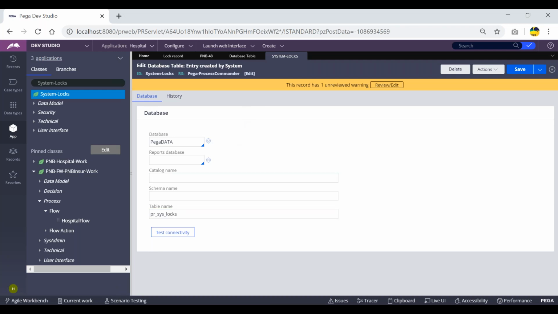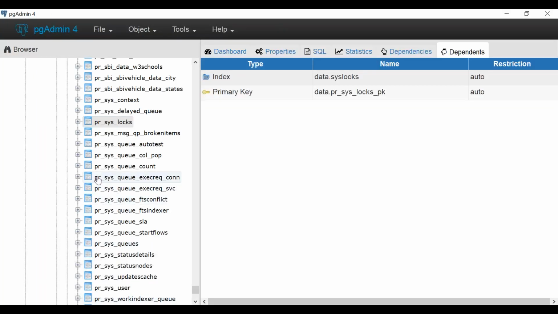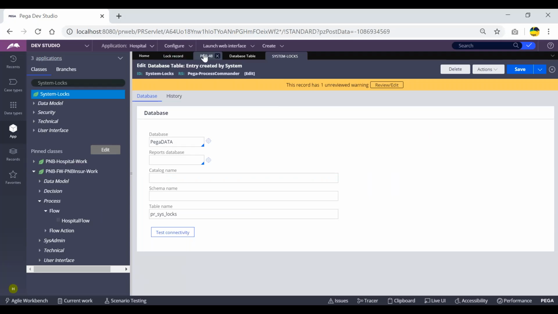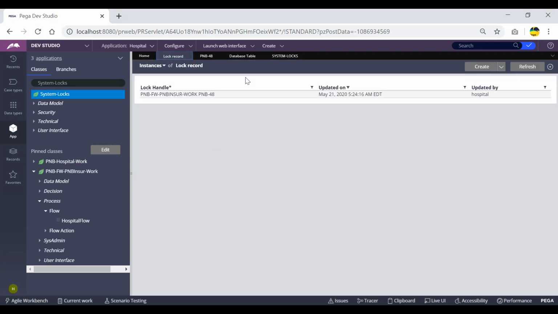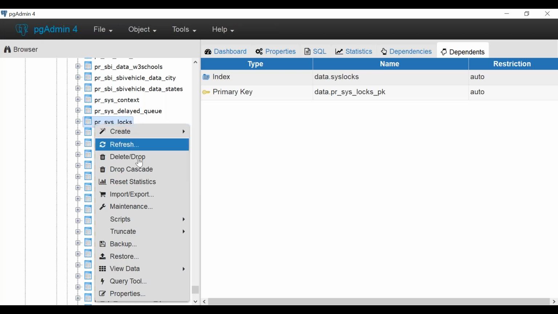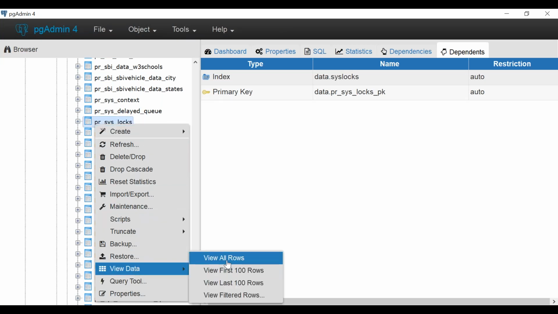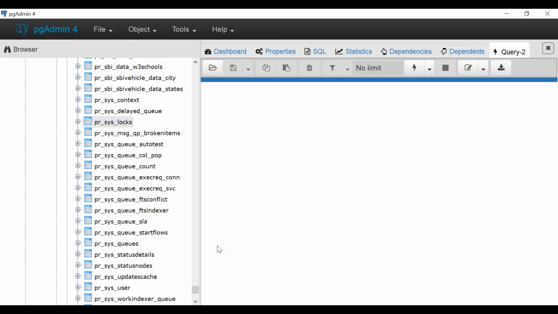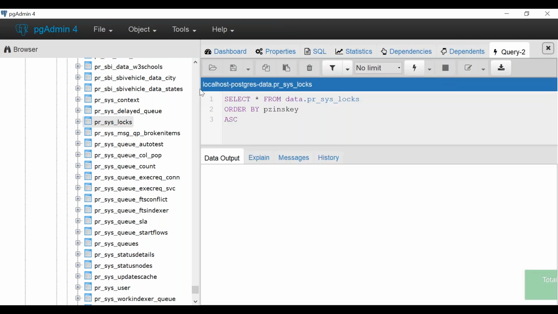So if we know the table name, we can open the database and check it here. So this is the class. So this is the table, and we should be having one record here. No? So what are the instances we are seeing here? Those instances should be stored here also. So for that, just click on view all rows. I should be seeing one record here.